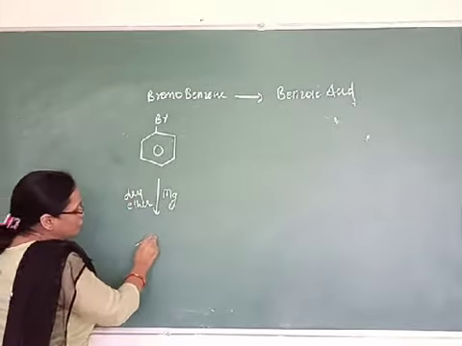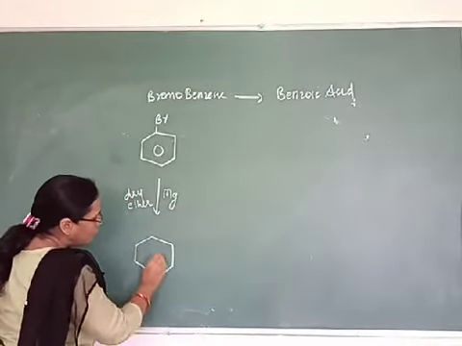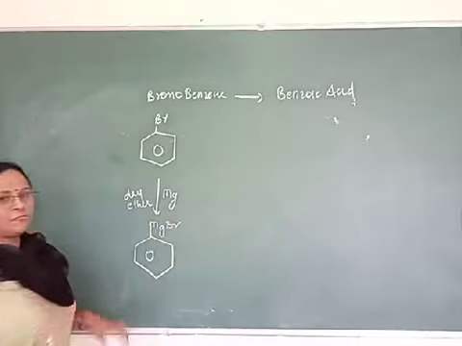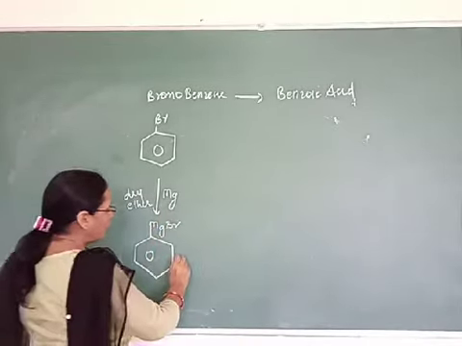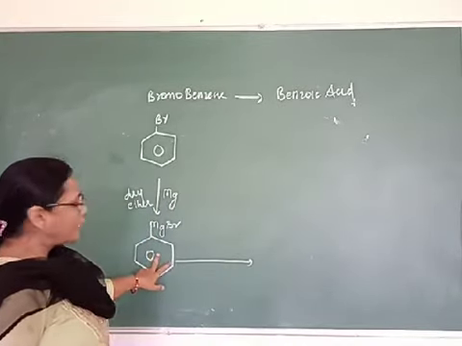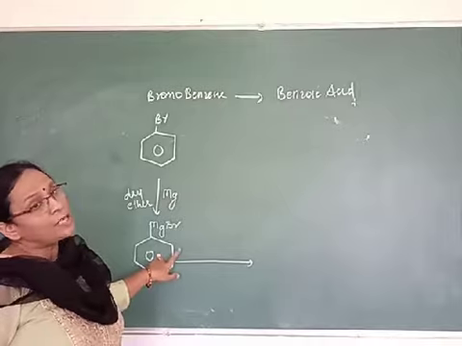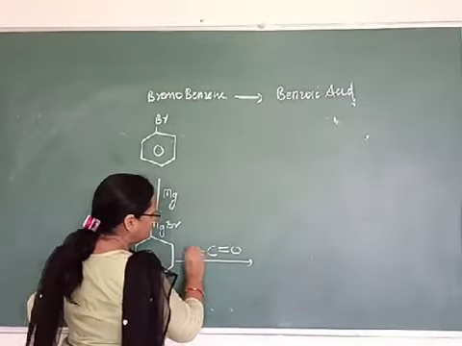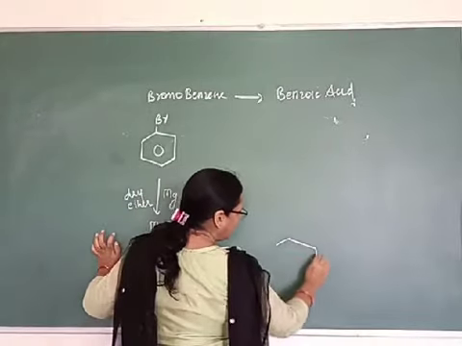So you will get phenyl magnesium bromide. Now, suppose you have to convert it directly into acid, treat it with carbon dioxide. We will get an intermediate.